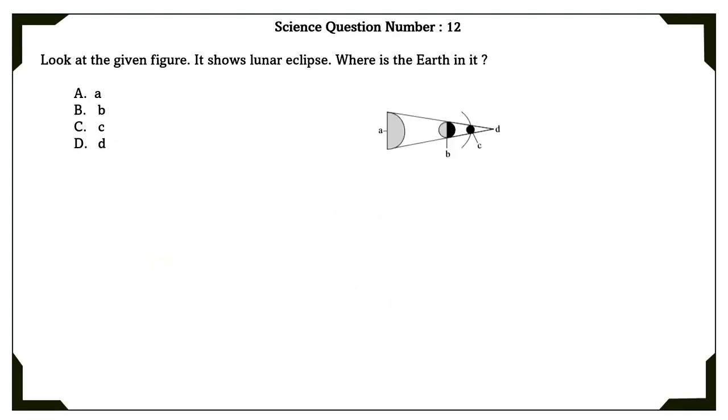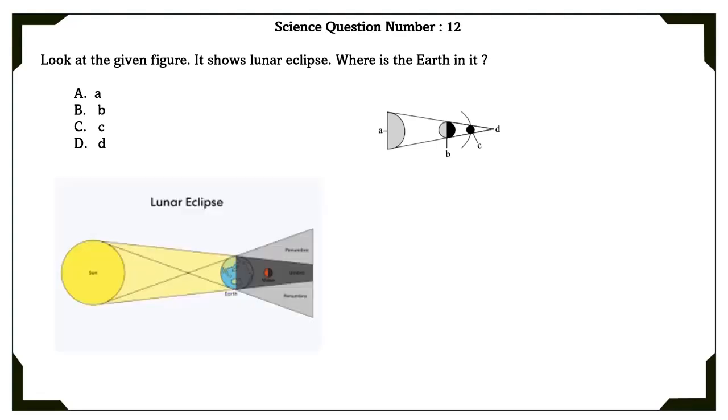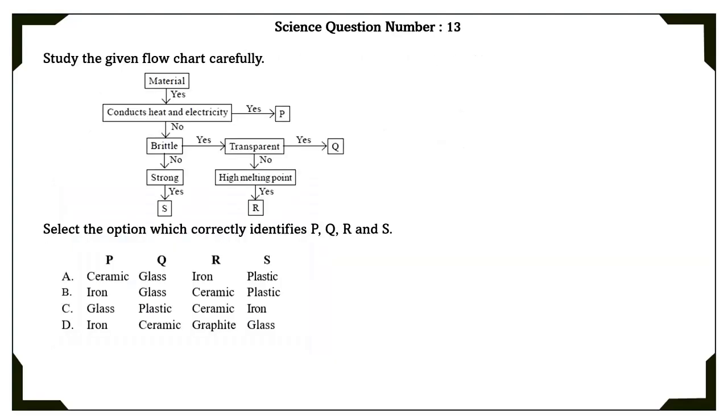Science question number 12. Look at a given figure. It shows a lunar eclipse. Where is the earth in it? As you can see in the given picture of a lunar eclipse, the earth is in the middle, that is in the B position.